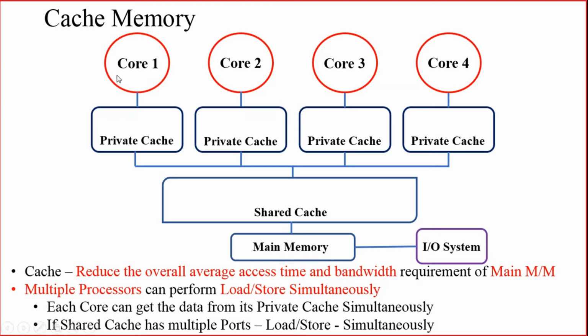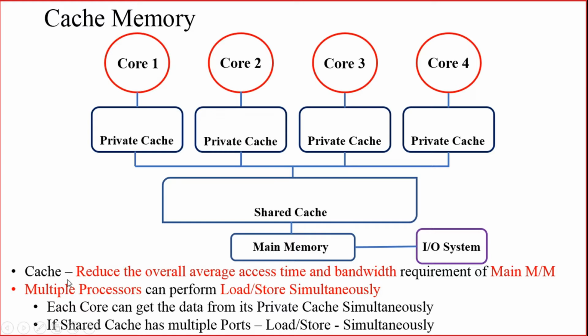Before going into the cache coherency problem, we'll have a small introduction regarding what is meant by a cache memory. We are considering a 4-core system where 4 separate cores are there, and each of the cores has a corresponding private cache. All these private caches are connected to another shared cache. Then the shared cache is connected to a main memory. Main memory in turn is connected to the IO system. So let us consider a hierarchical architecture like this.